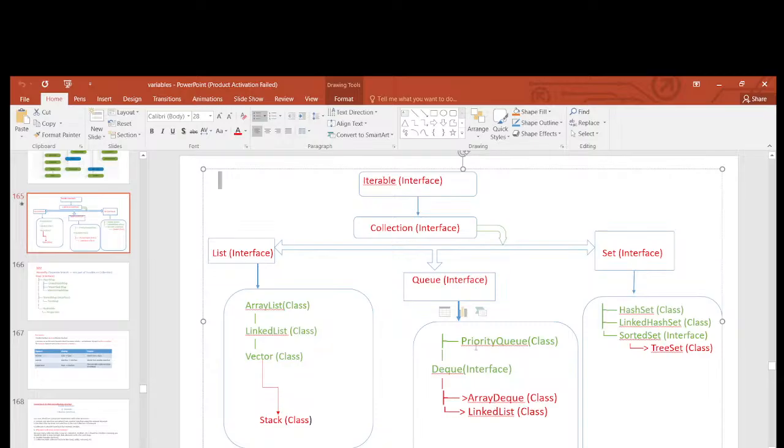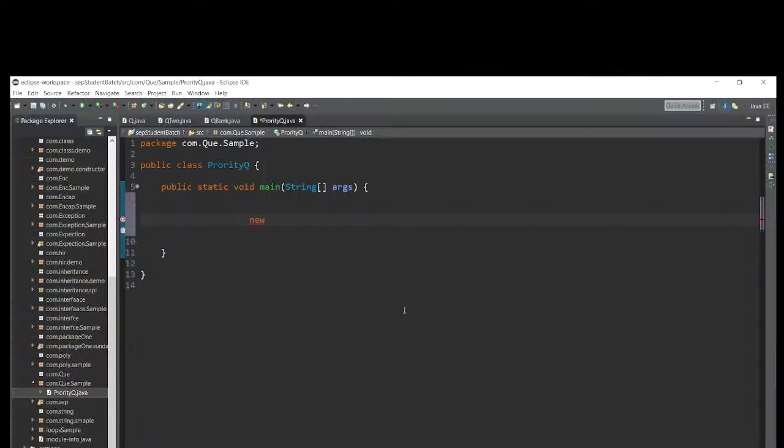Let me take PriorityQueue. PriorityQueue implements Queue. PriorityQueue is one class, and this class is implementing one interface.